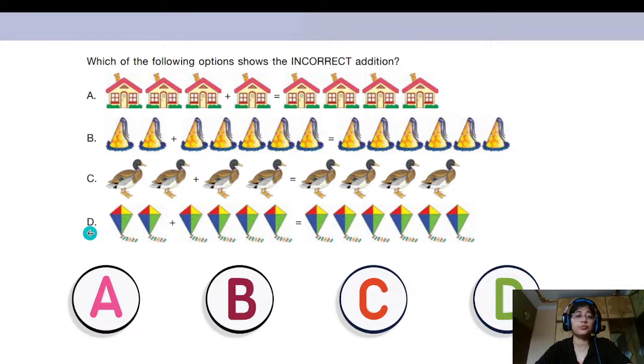And the last option is kites. So here they are showing 2 kites plus 1, 2, 3, 4 kites. So what is the bond of 2 and 4? It is 6. So let us see. 1, 2, 3, 4, 5, 6. Right? So 2 and 4 makes 6. So this is also correct. That means the only incorrect addition here is of the birthday caps, which is option B.